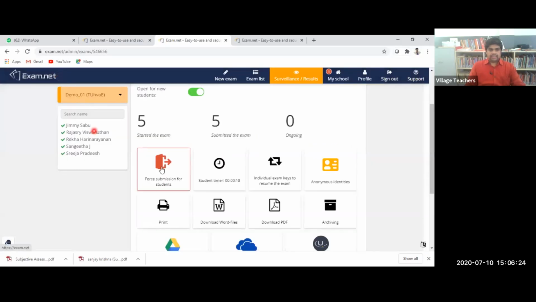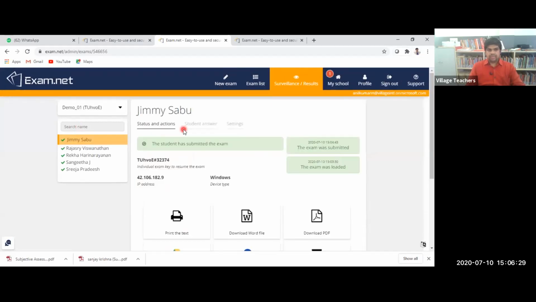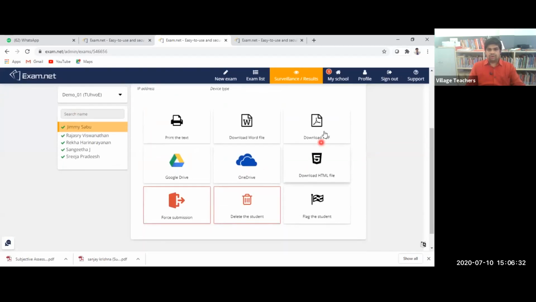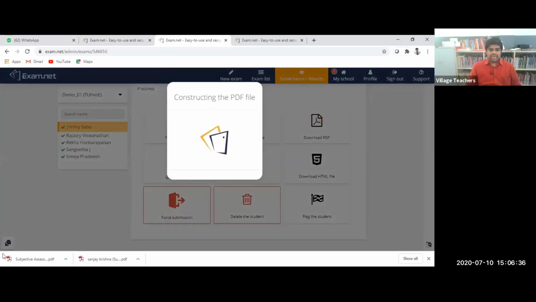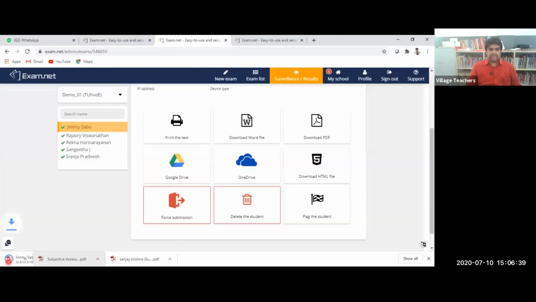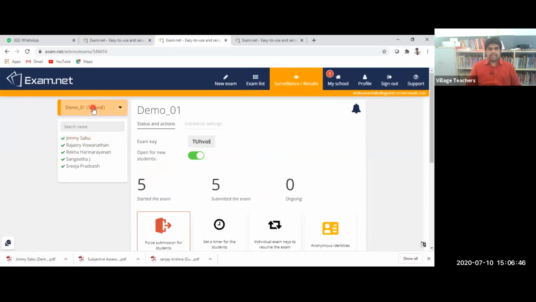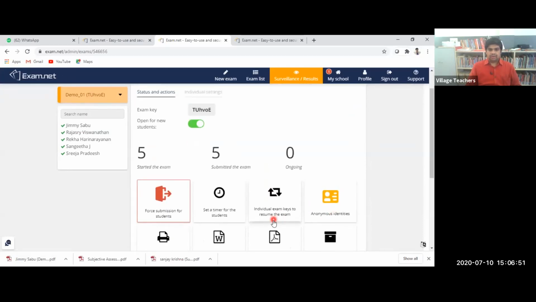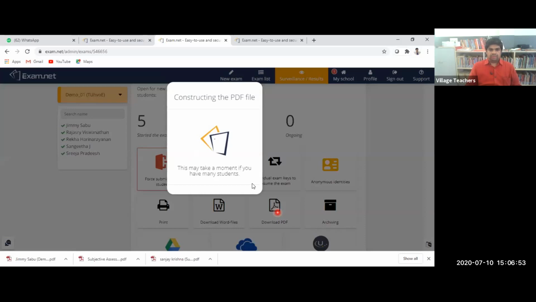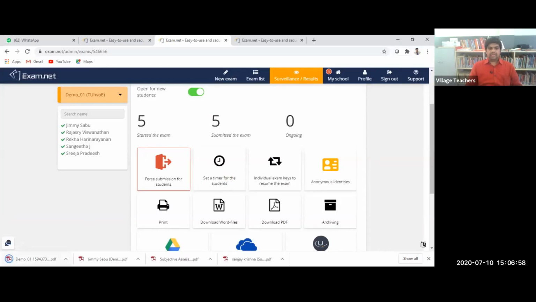Now, next, I would like to download it. So for downloading student-wise, select the student and download PDF. It's good actually. So we can download individually. Here we'll get the individual result. Then if you want the entire result in a single page, you can select this main examination and click on this download PDF. We will get the entire students' answer sheets in a single PDF document.